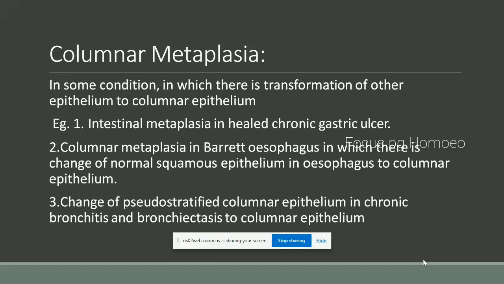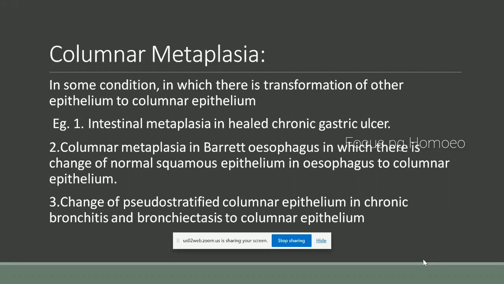Then next one is columnar metaplasia. In some conditions, there is transformation of other epithelium to columnar epithelium. First example is intestinal metaplasia in healed chronic gastric ulcer.